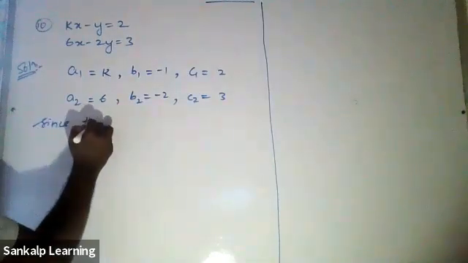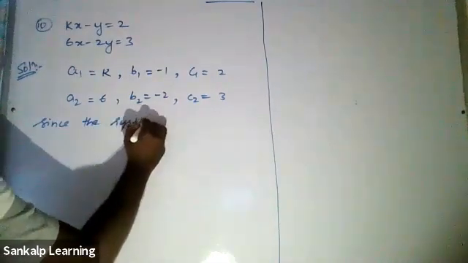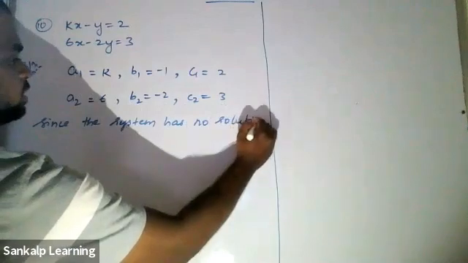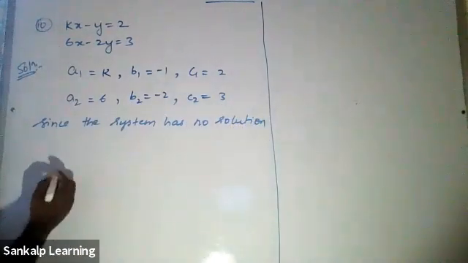Okay, so let's just write the statement. Since the system has no solution, what is the condition for no solution?